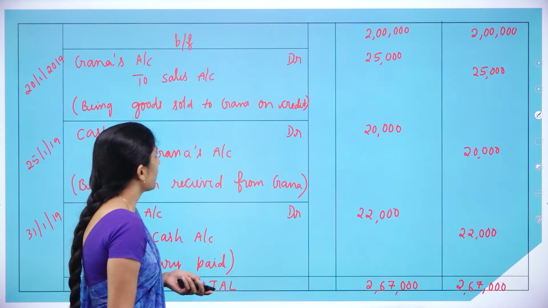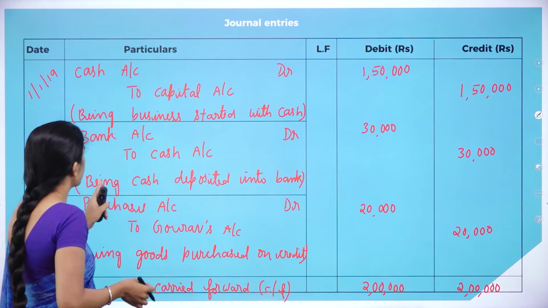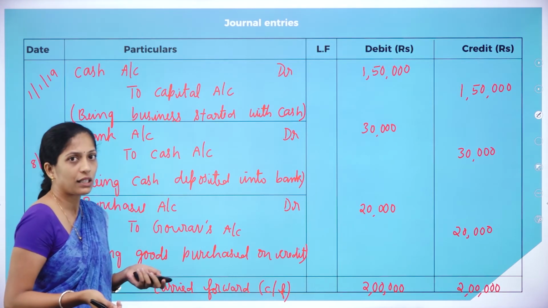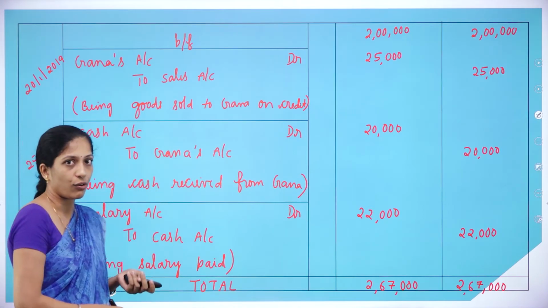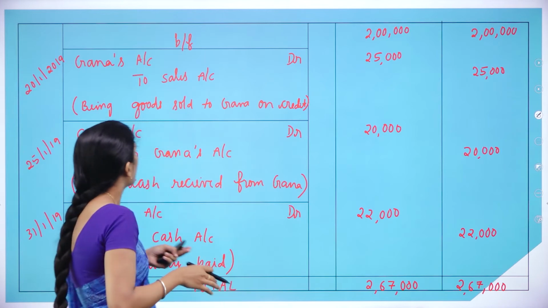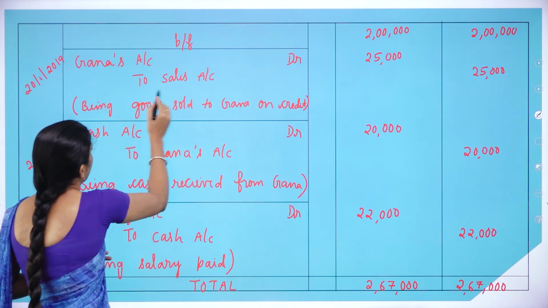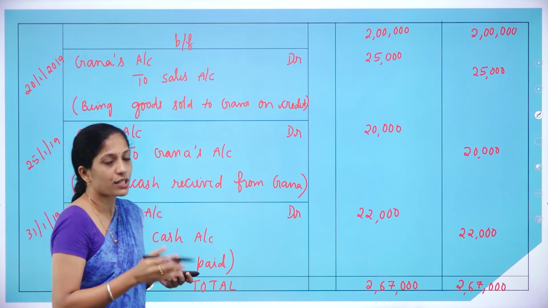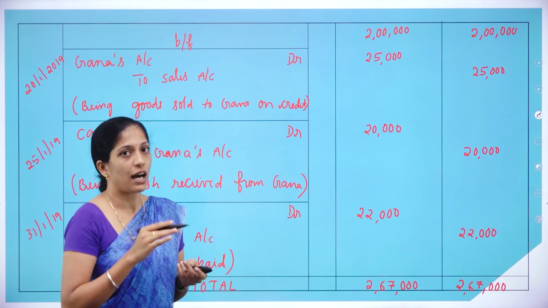Now we shall see Ghana's account in our journal entry. In the first transaction there is no, second also there is no, third also there is no Ghana's account. In the fourth transaction there is Ghana's account. How do we record this? We are preparing Ghana's account, so leave Ghana's account. The remaining account is sales account. Since it has been credited, I have to record it on the debit side of Ghana's account.